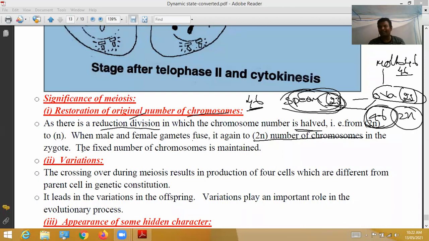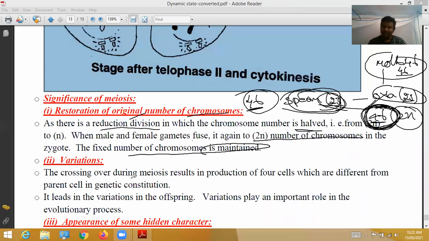Same point I said many times. So the fixed number of chromosomes is maintained. When sperm and ovum are fertilized in the mother's uterus, the diploid number 46 is restored, so the fixed number of chromosomes is maintained as in the parental organisms. This is called restoration of the original number of chromosomes.